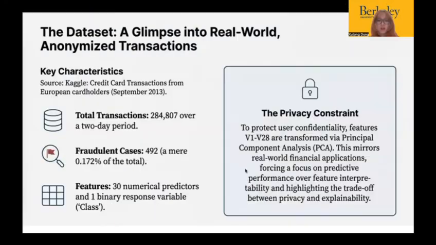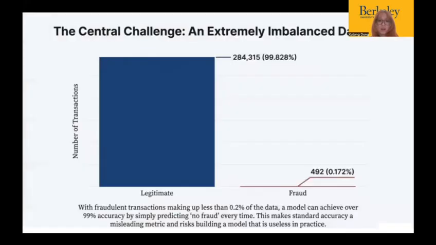We use a real-world dataset from European cardholders with about 284,000 transactions, but only 0.17% are fraudulent. And to protect privacy, the original features were transformed using PCA, meaning that we focus entirely on predictive performance rather than feature interpretation.